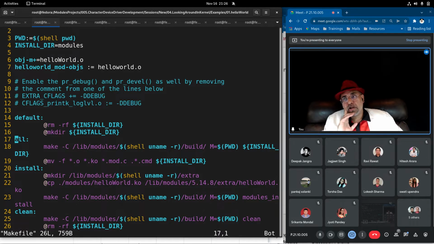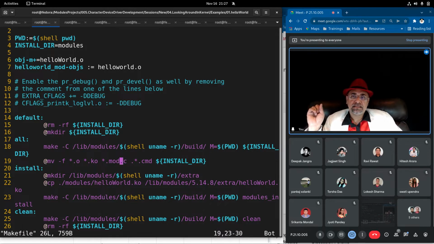Then all means build all the modules, that all the files that you have created. It will take the control to change the directory, go to the lib modules kernel build directory. Inside that it will build all the modules that will come from there and come back to the present working directory, and inside the present working directory you will find the install directory, and all the built modules which will be of M status will be put into the directory. M status means when you have done make menuconfig, there is either star or disable or M for modular. So all the modular components that will come will be put up in the install directory,